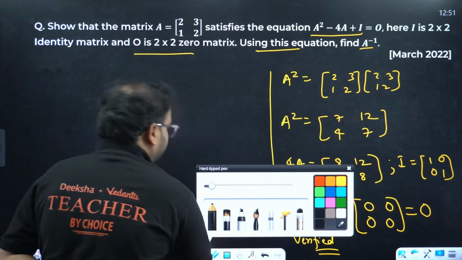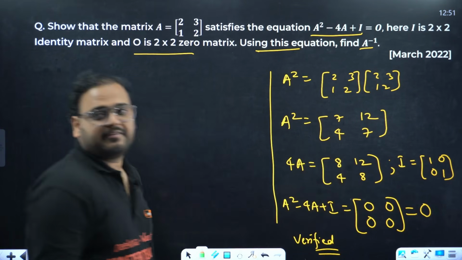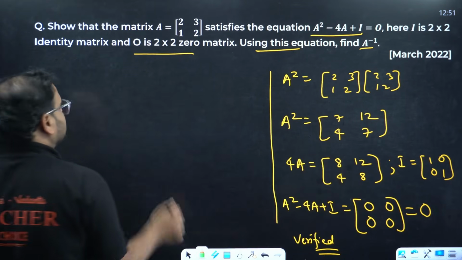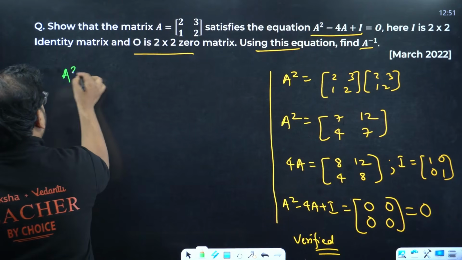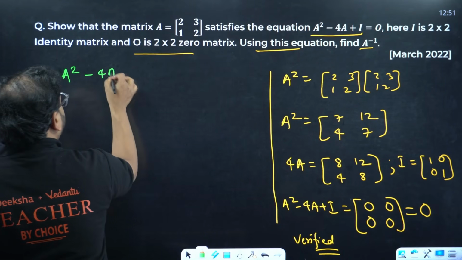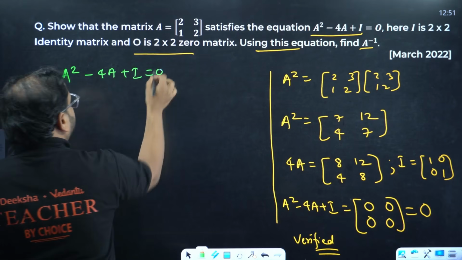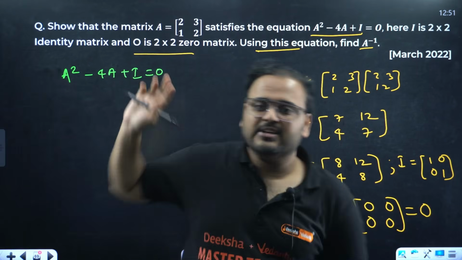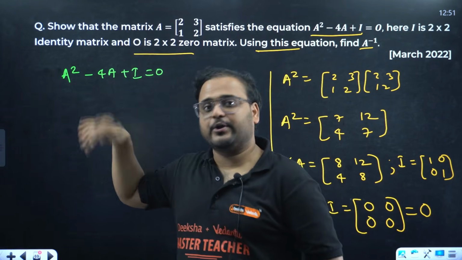Verified. This is verified. Now what is the next step? Finding the inverse. To find the inverse, we'll write the equation again. Can you see the inverse present over here? No. Means we have to introduce it.